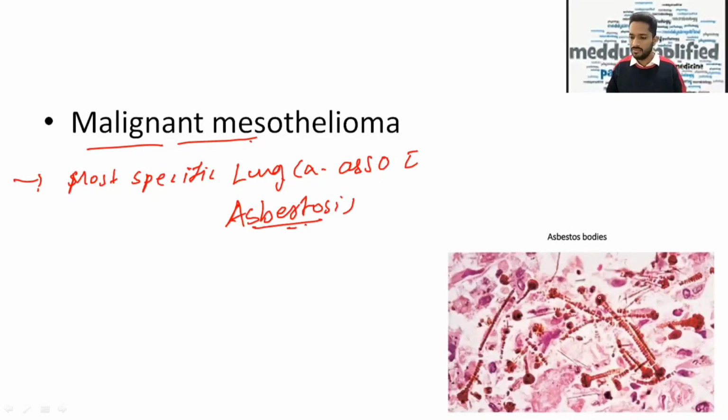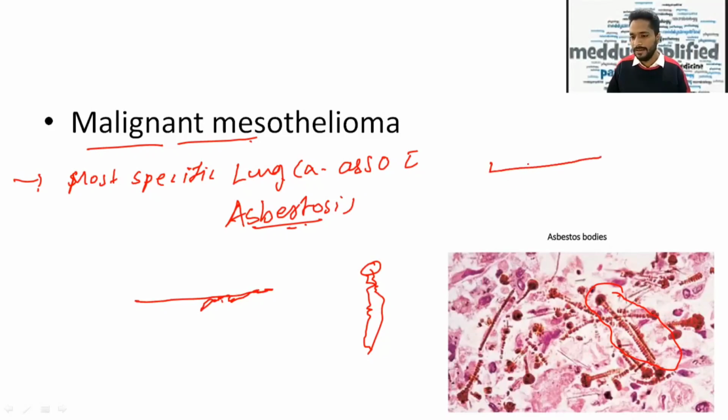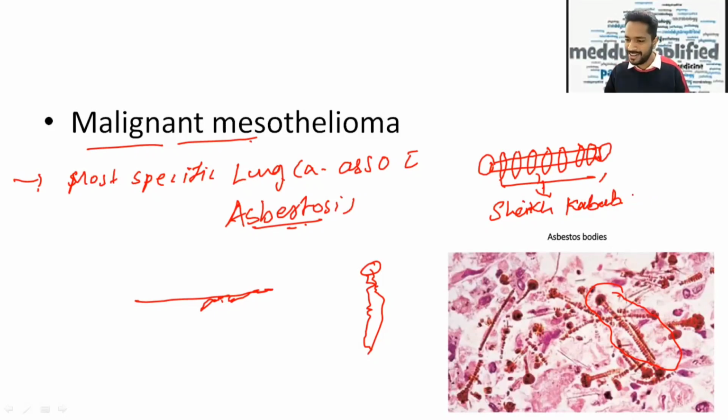And this is what an asbestos body looks like. You can see something like this. Some people say that it looks like the stick used for kebabs, and on this stick we see the kebab particles. So it is called sheik kebab appearance, or sheik kebab body. This is seen in asbestosis.